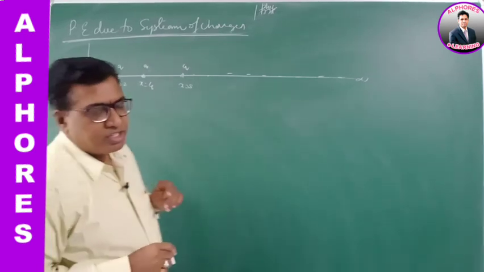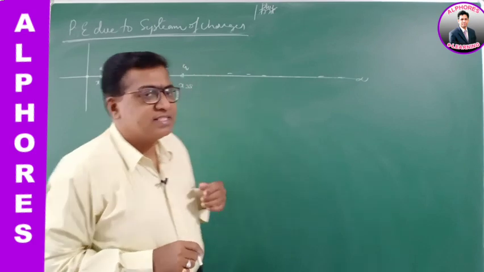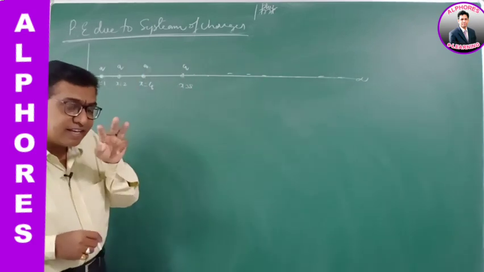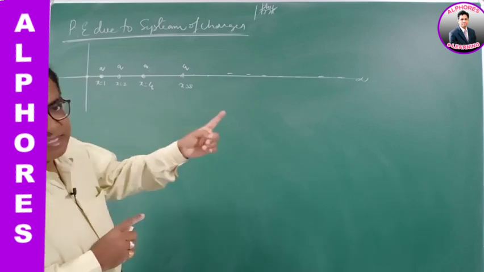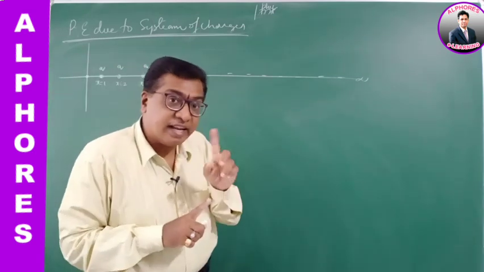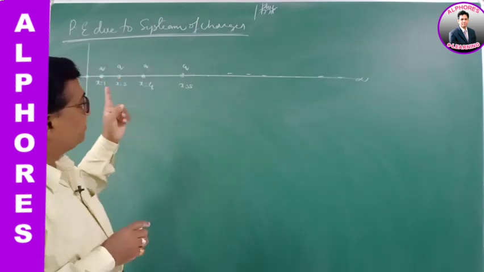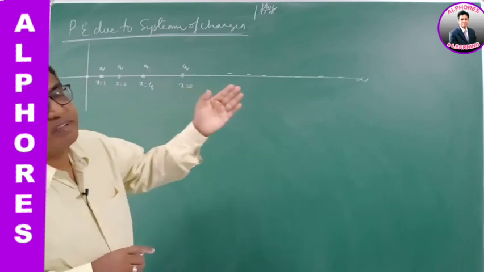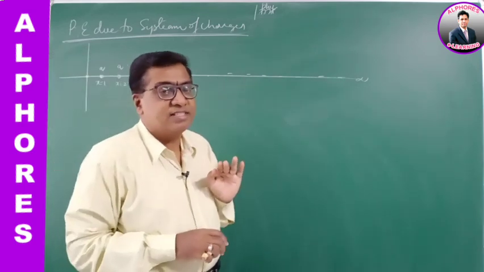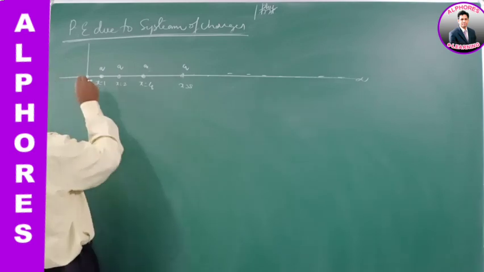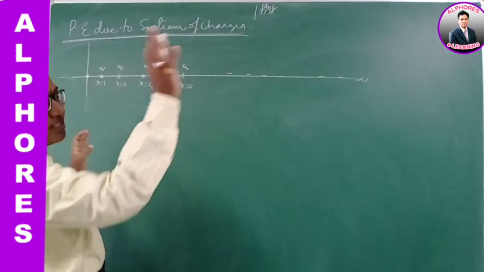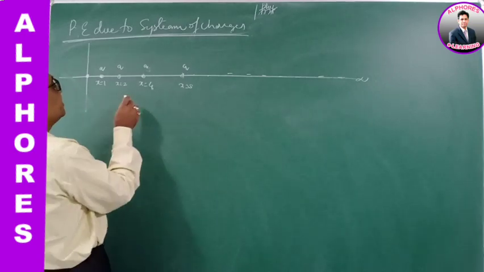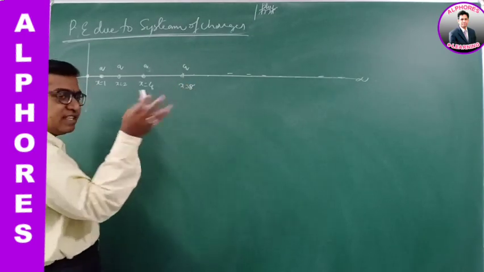The potential due to the system of all the charges at the origin. There are again 3 questions in it: if all are positive charges, if all are negative charges, and if they are alternately positive and negative. Now this was the question that is asked. He is asking you to find the electric potential at the origin for all positive charges, all negative charges, and alternating, 3 cases.